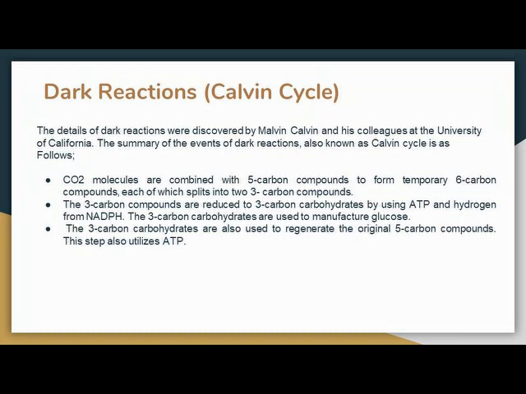Basically in dark reaction, 2 types of compound are formed. First, they use the 5 carbon compound which is already present in the stroma, and carbon dioxide combines with it to form a temporary 6 carbon compound which splits into 2 compounds. Each compound contains 3 carbon, and then each is reduced to a 3 carbon carbohydrate by using energy from ATP and hydrogen from NADPH. One 3 carbon carbohydrate is converted into glucose, and the second one is converted to produce the 5 carbon compound for the next carbon dioxide molecule. So in both steps they use energy from ATP.